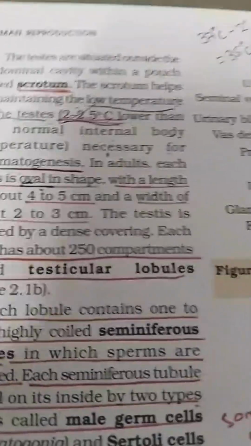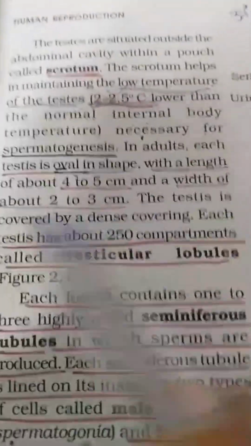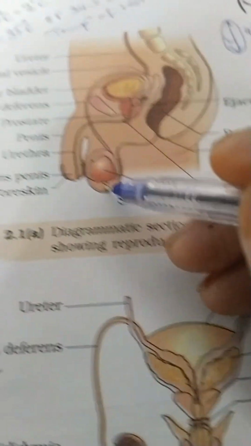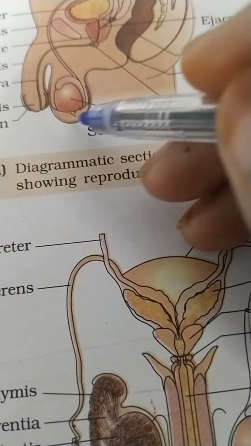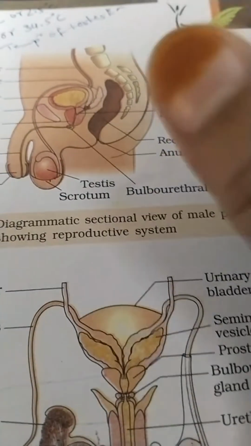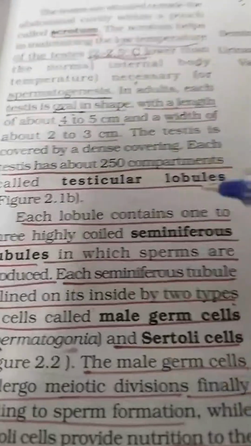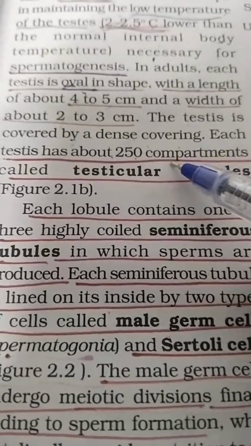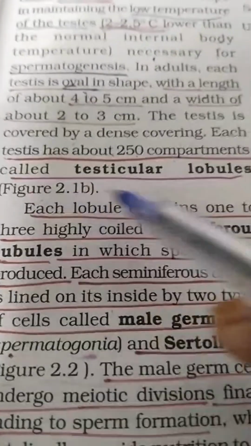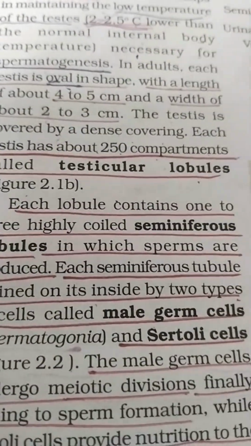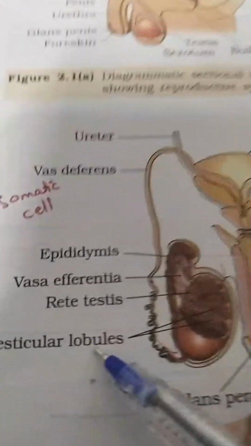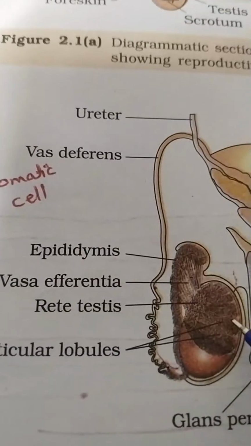Next, the testis is covered by a dense covering. See, this scrotum, it is wavy, zigzag, a dense covering. Each testis has about 250 compartments called testicular lobules. Here these are the testicular lobules.